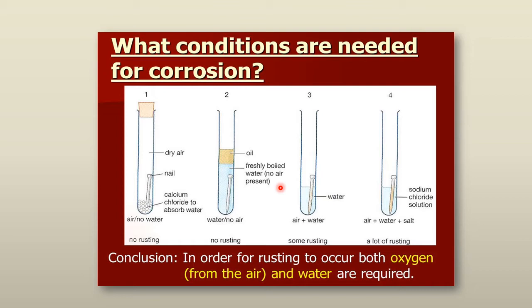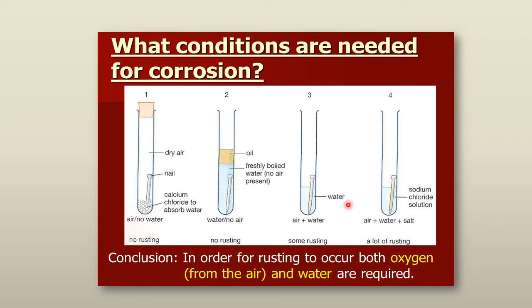And if you add sodium chloride, that is the common table salt you use to eat, to the water and keep the iron nail in it, then a lot of rusting takes place, because sodium chloride is an ionic compound which helps in ionization. So a lot of rusting.